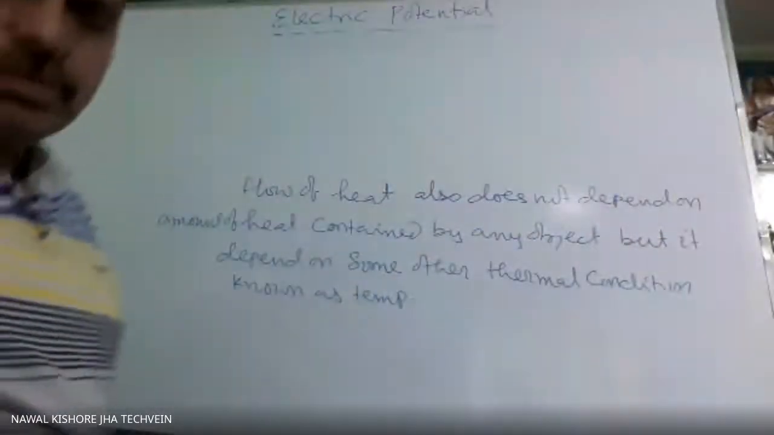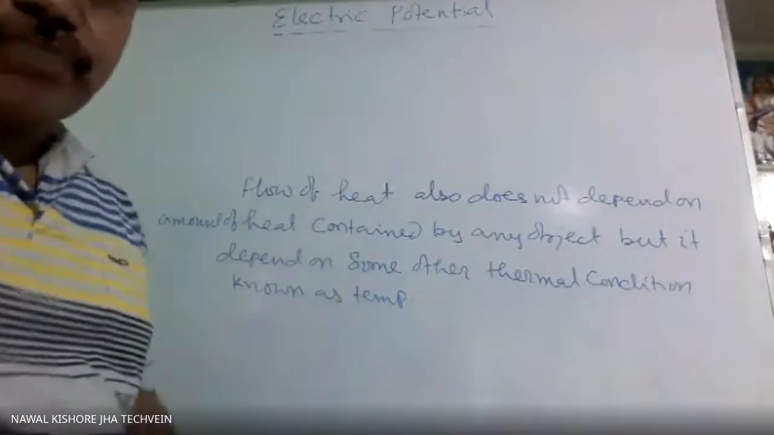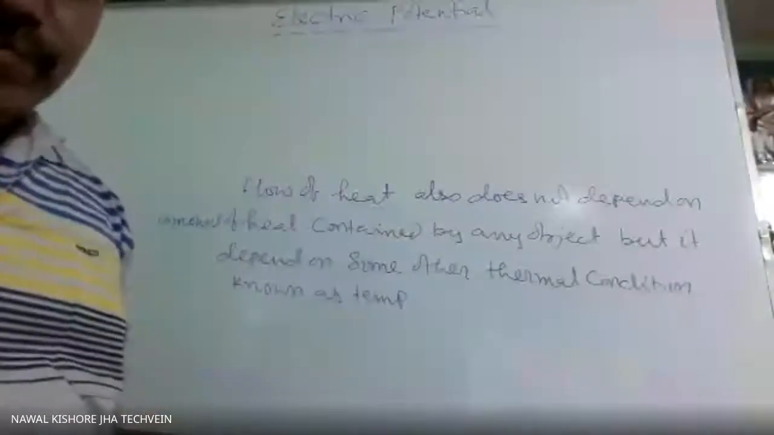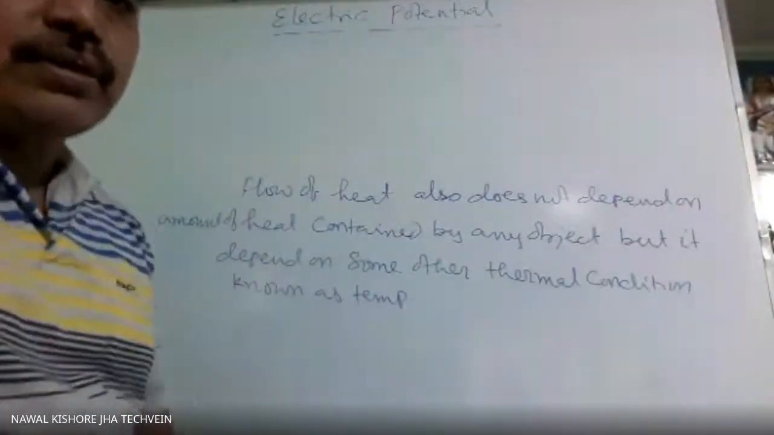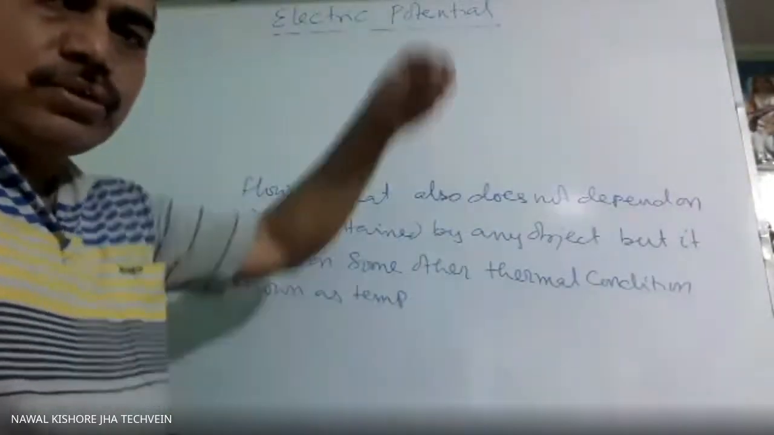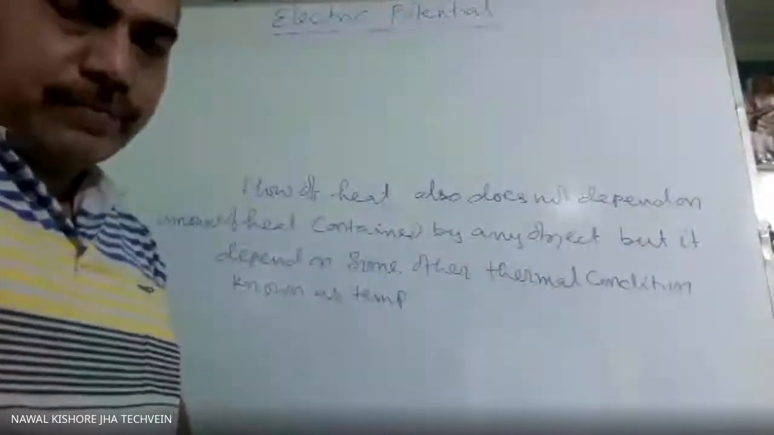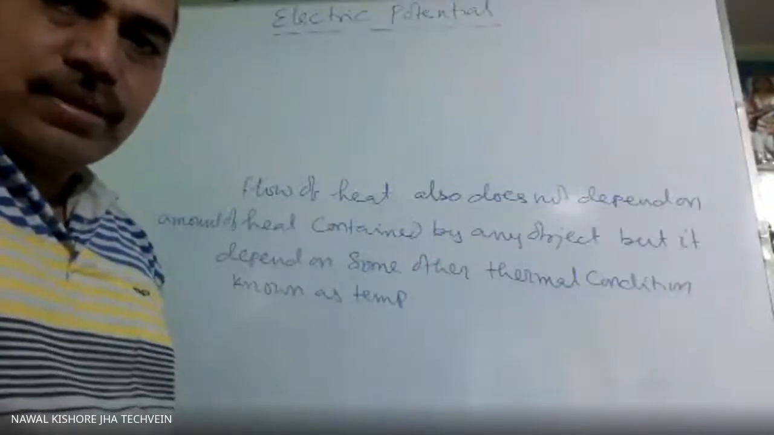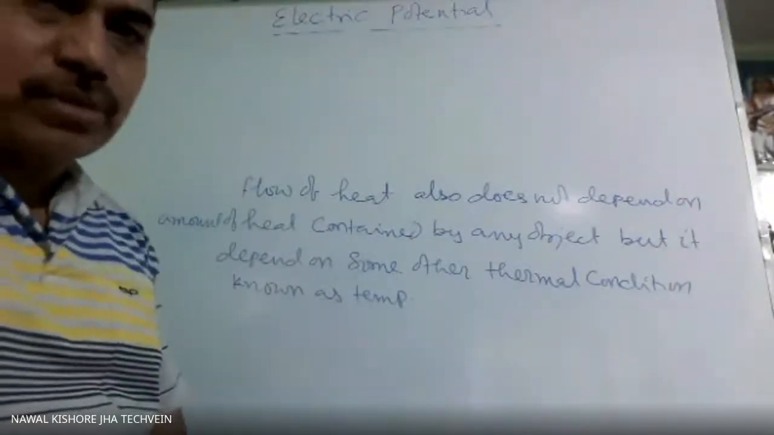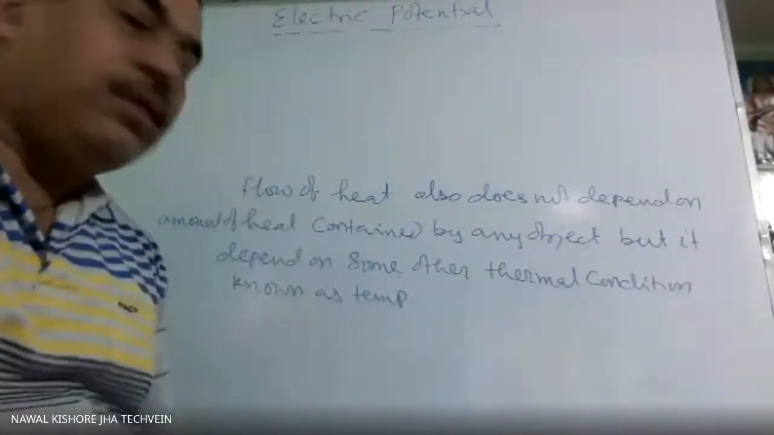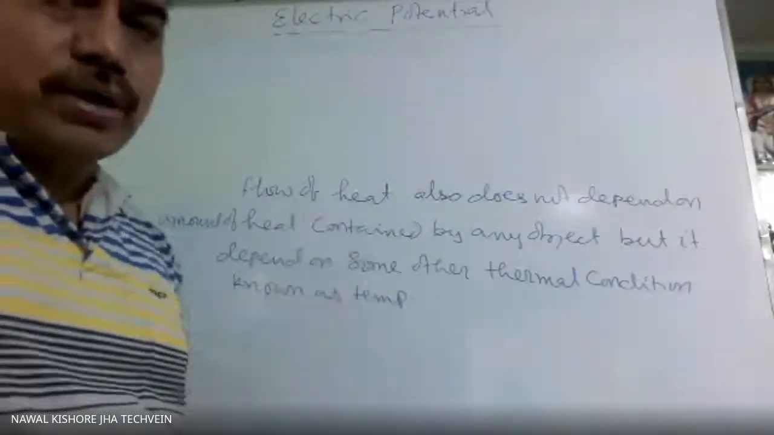Similarly, flow of mass also. A heavy stone or a small stone will always flow from higher level to lower level. And here, what is the condition? The gravitational potential. The mass will flow from higher potential region to lower potential region. That does not depend on amount of substance or mass. So these are the examples which say the flow does not depend on that particular quantity.